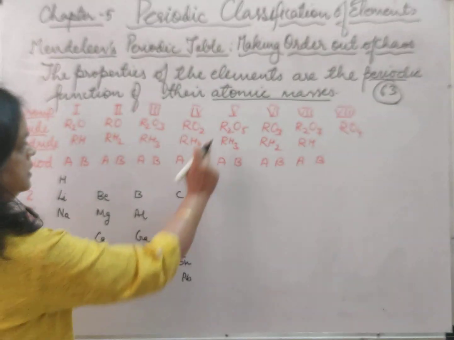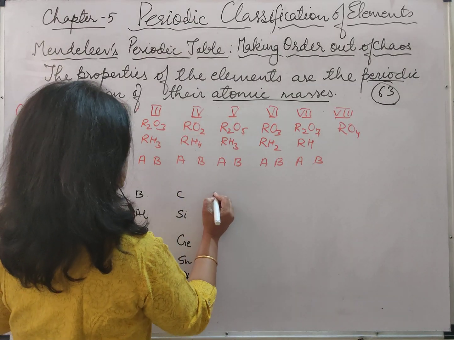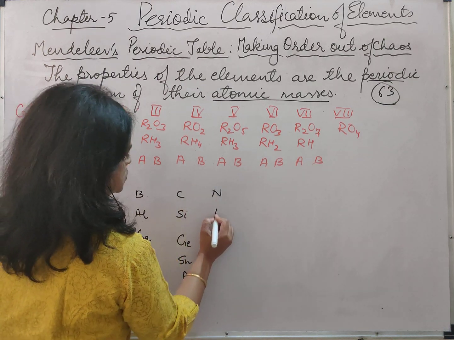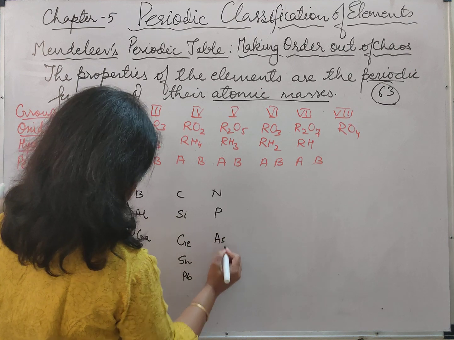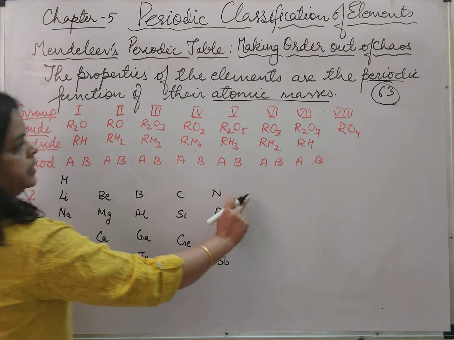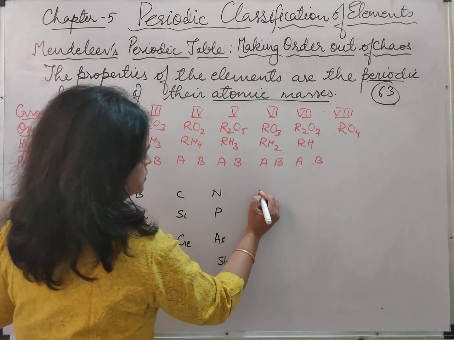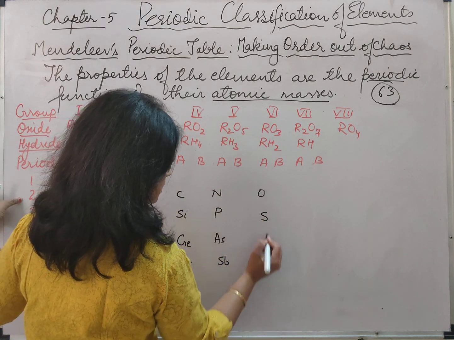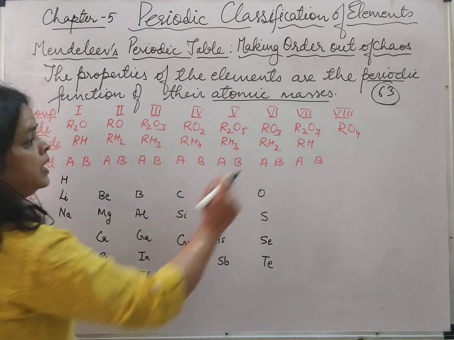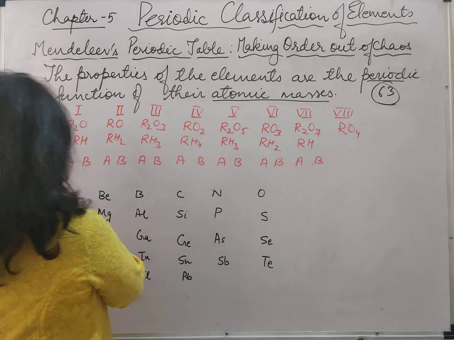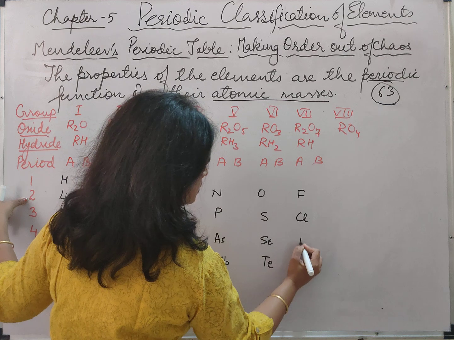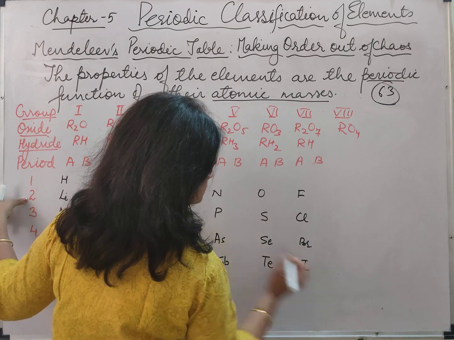Germanium, tin, and lead. In the fifth group, it was starting with nitrogen, phosphorus, arsenic, and antimony. In the sixth group it was oxygen, sulfur, selenium, tellurium. In the seventh group, in continuation to the second group, fluorine, chlorine, bromine, iodine.